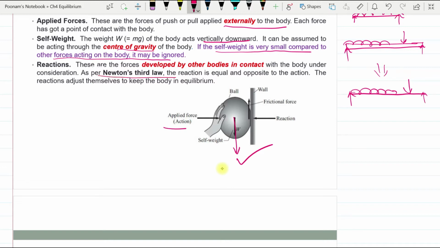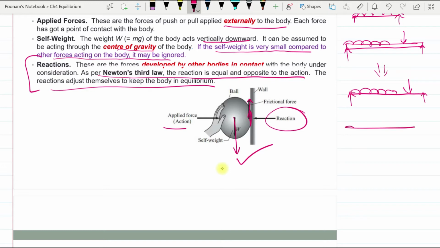So as per Newton's third law, the reaction is equal and opposite to the action applied, and the reaction adjusts itself to keep the body in equilibrium. And then due to the non-smoothness of this contact surface, frictional force will also act in this case. So this is the reaction.